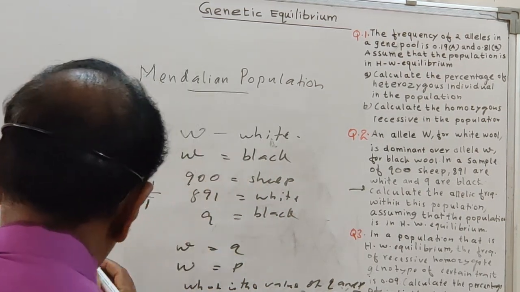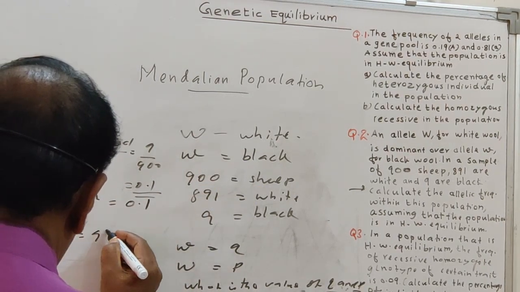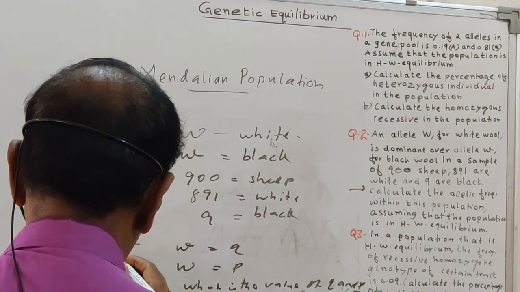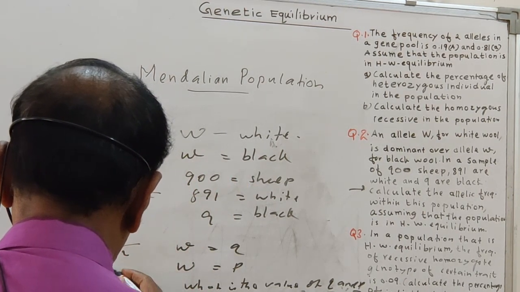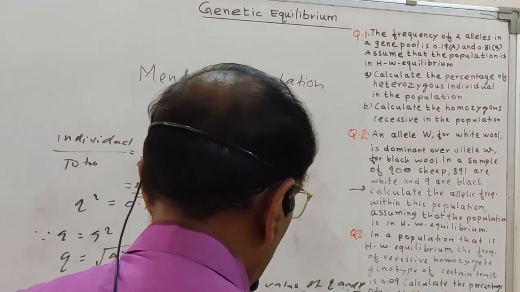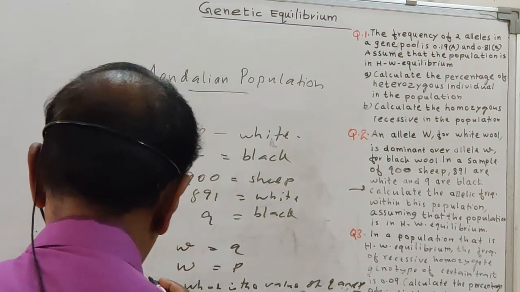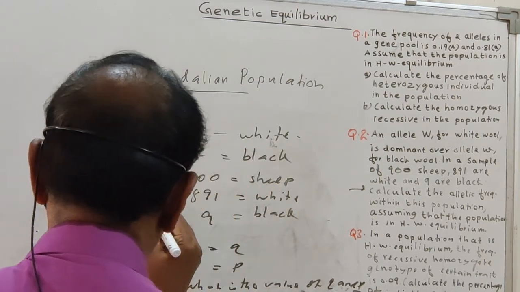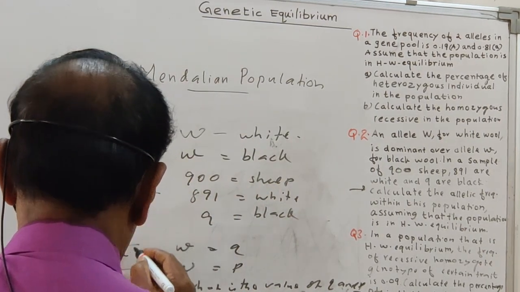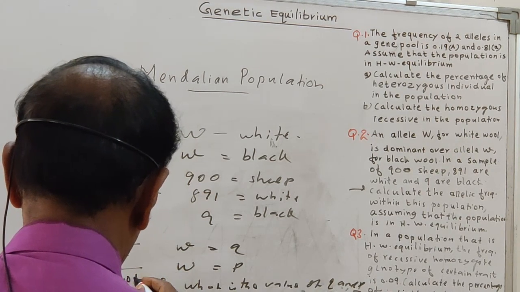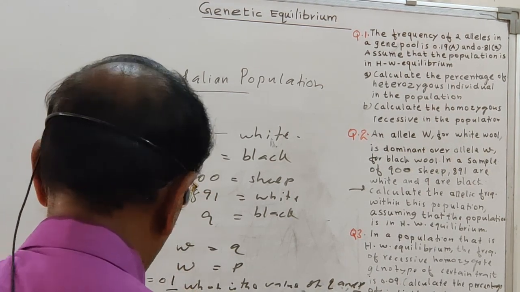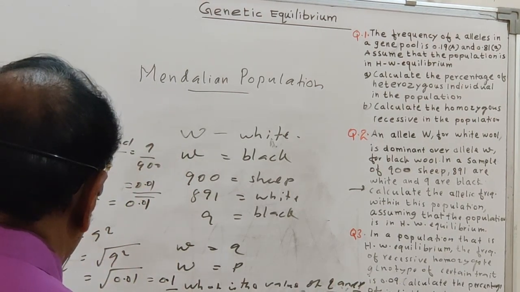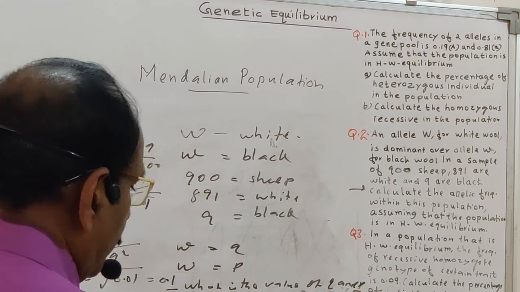Then Q is equal to the square root of Q square, that is equal to the square root of 0.01, which is equal to 0.1. So we got the value of Q, that is 0.1.